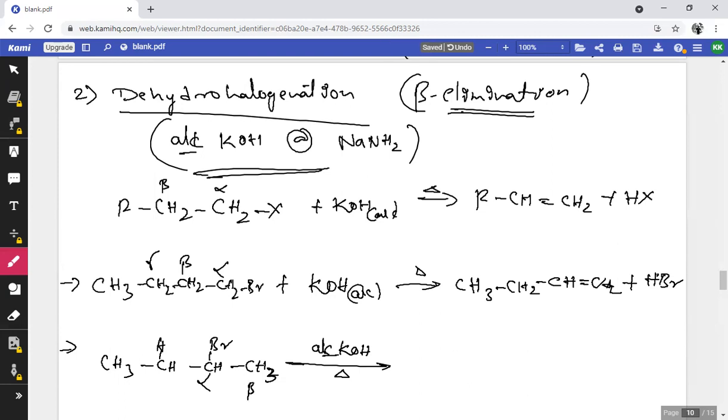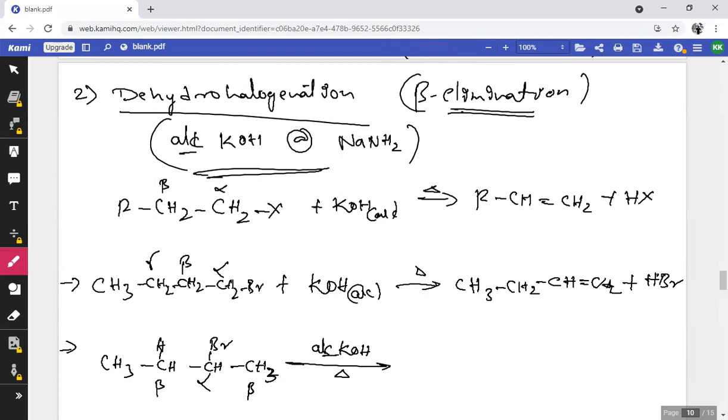There are two beta carbons here. In the previous example we had only one beta carbon, and here in this example we have two beta carbons. So in beta elimination, hydrogen has to be removed from the carbon that contains the least number of hydrogen atoms.